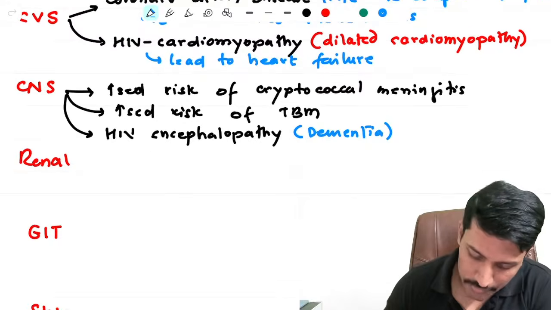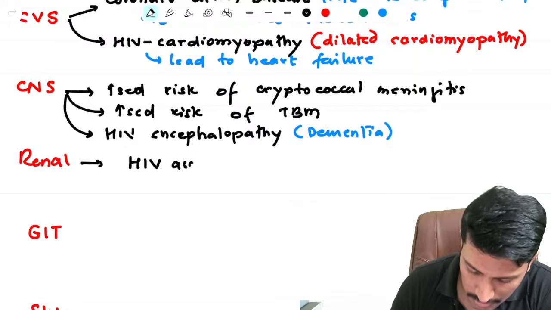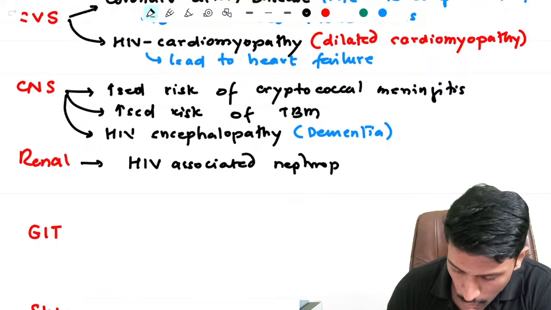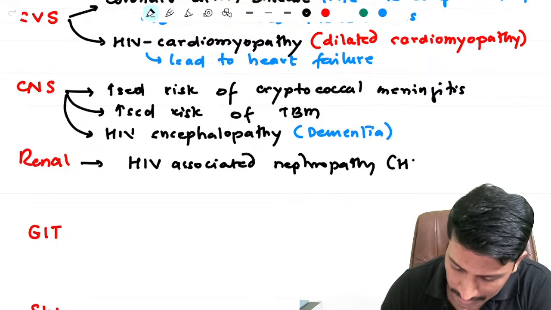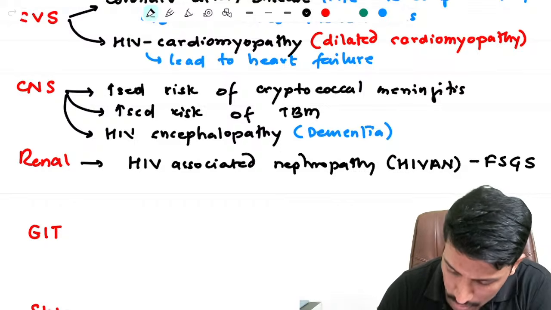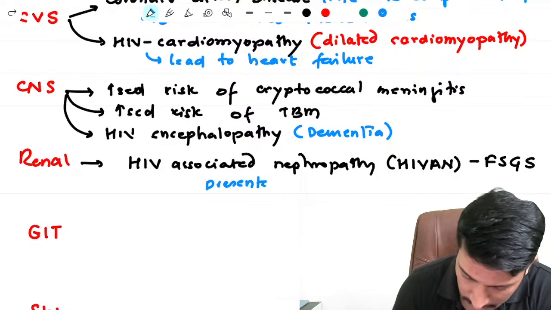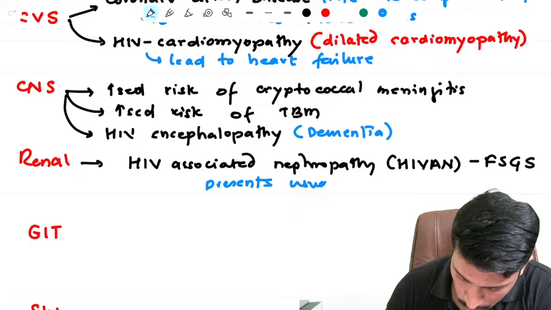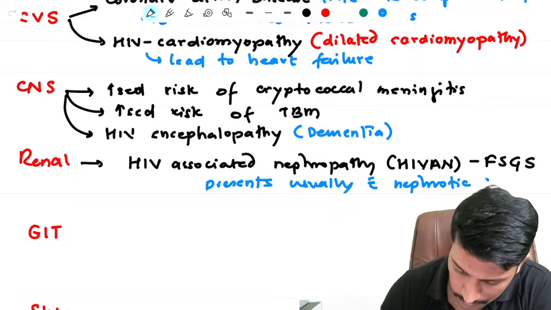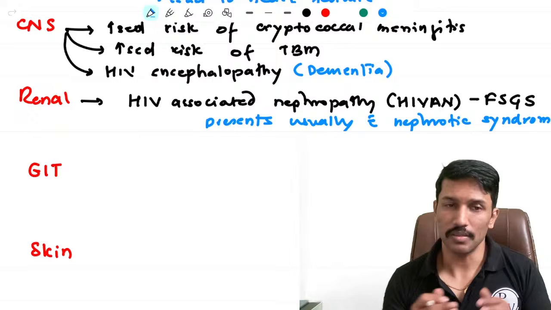Okay. Will HIV affect kidneys? Yes. It causes something called HIV associated nephropathy, or HIVAN. So technically what is it? It is nothing but a form of focal segmental glomerulosclerosis, and it presents usually with nephrotic syndrome. Particularly more common in Africans infected with HIV.